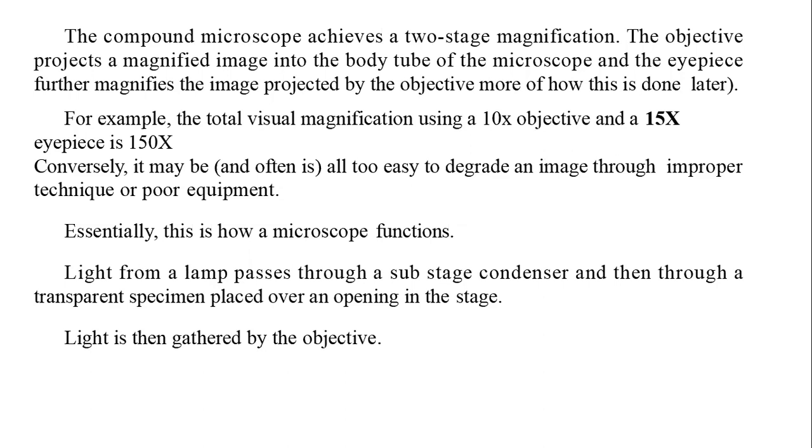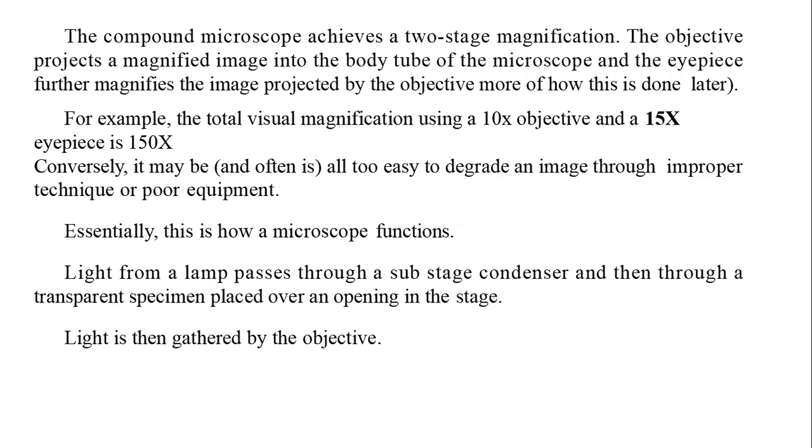So what will be the total visual magnification? We are talking about a compound microscope where there are two lenses together, right? So when you want to calculate the total visual magnification of both objective and ocular or eyepiece, you have to multiply 10 into 15, which will be 150 times.